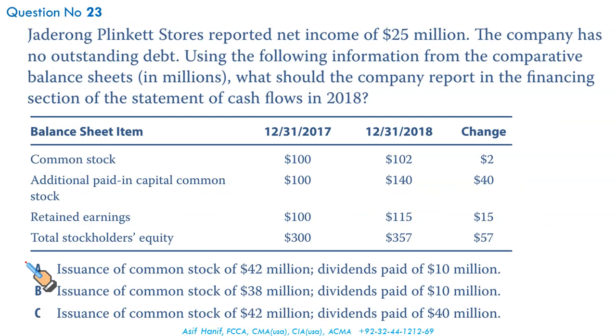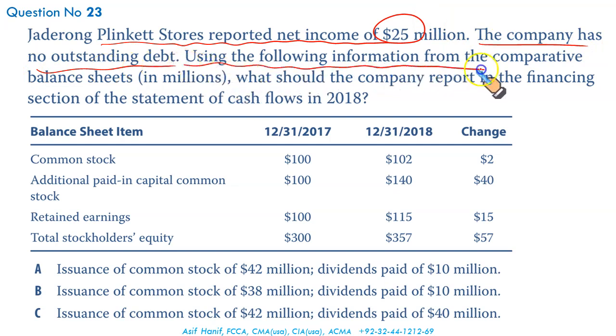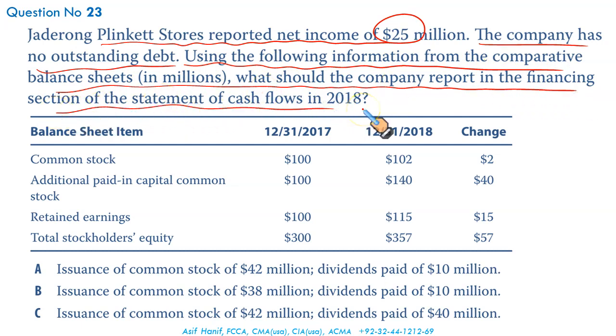Next, Jadrong Plinkett Stores reported net income of 25 million. The company has no outstanding debt. Using the following information from the comparative balance sheets, what would the company report in the financing section of the cash flow statement? Common stock 100 to 102, a change of 2 million. Additional paid in capital, called share capital in India and Pakistan, is 100 to 140, indicating you received 42 million by issuing shares. 2 million represents the par and 40 represents the premium. 42 million has been received by issuing shares.